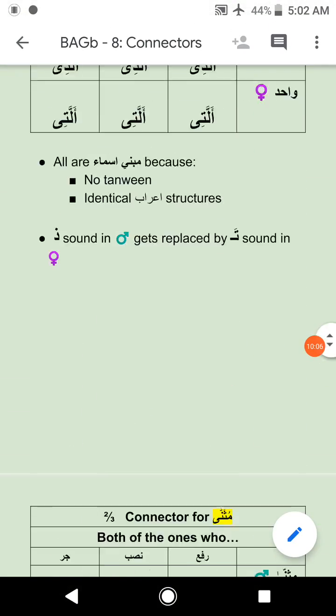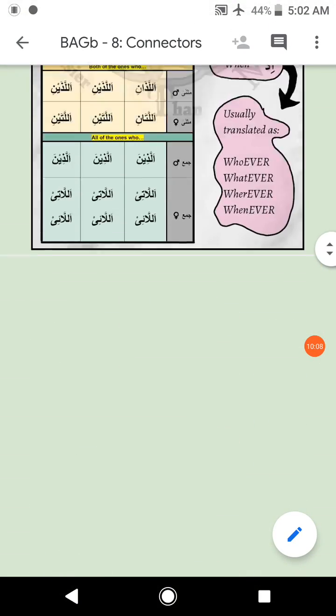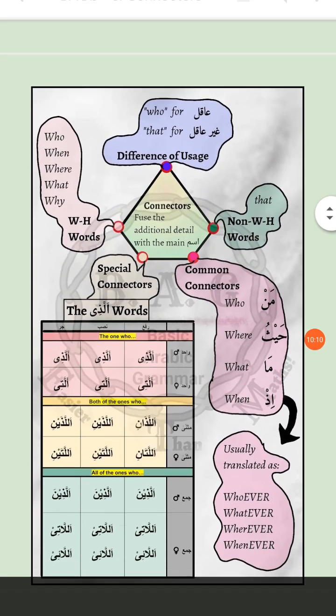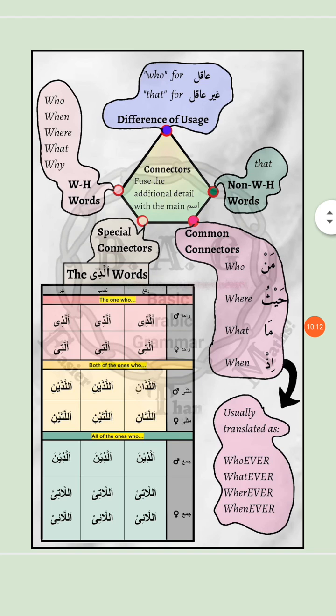Now let's go back to our summary chart, which is going to elaborate just a couple more points. First of all, we see the definition of the word connectors. They fuse the additional detail with the main ism. That's what connectors do.